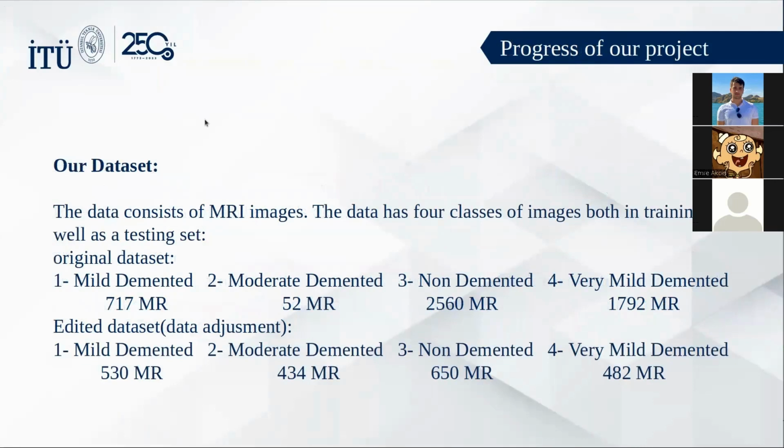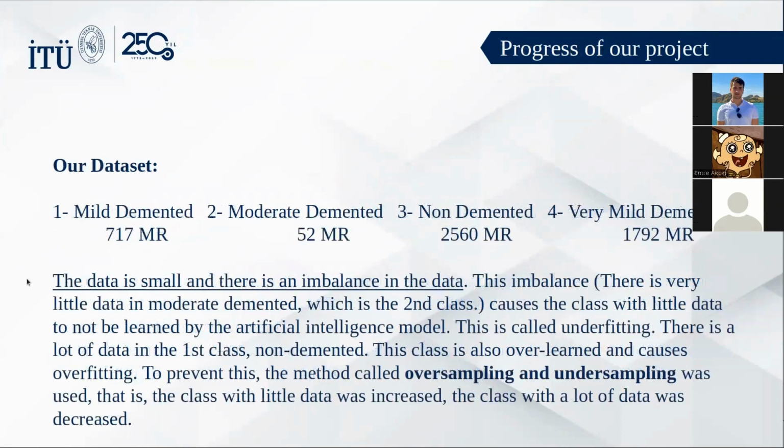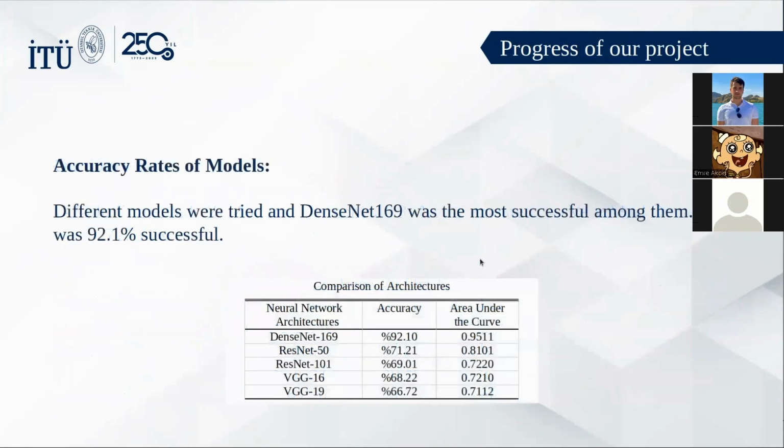The original dataset was imbalanced. The data counts were like this. We changed it like this with undersampling and oversampling. As I told you, there was an imbalance in the dataset and the dataset was small. As we can see in the figure, different models were tried and DenseNet 169 was the most successful among them. It was 92.1 out of 100 successful.